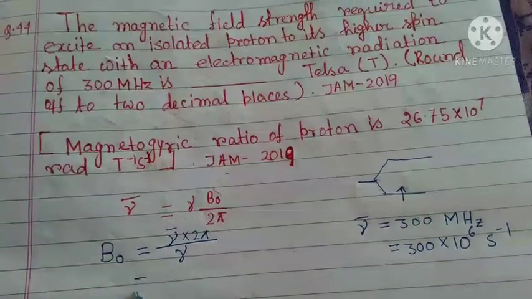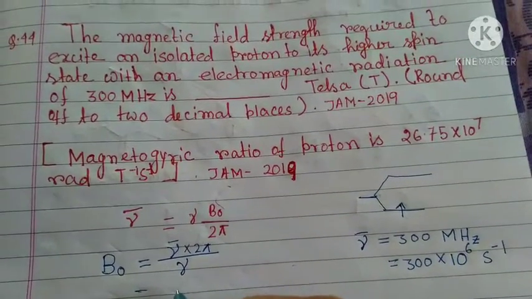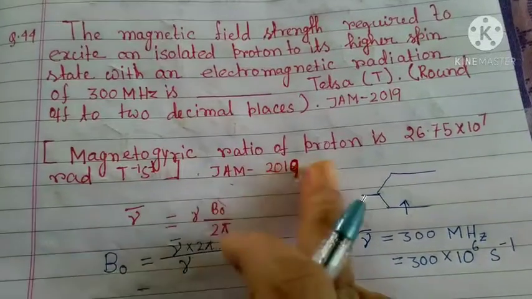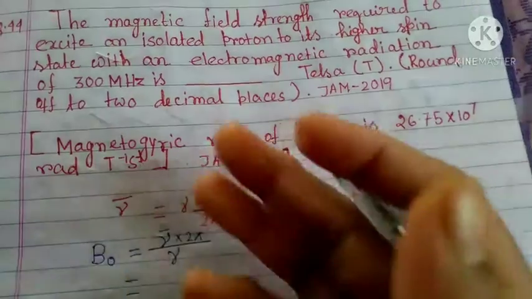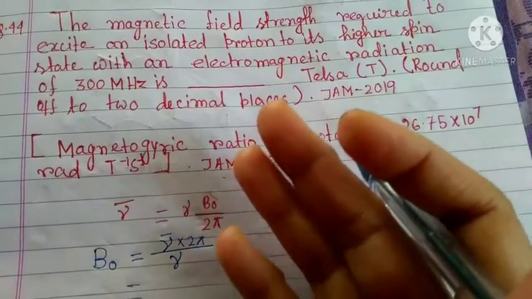The magnetogyric ratio for a proton is fixed, that is a particular amount.